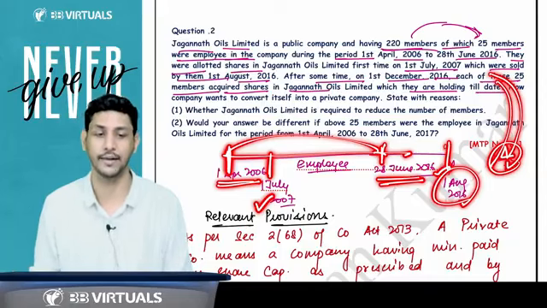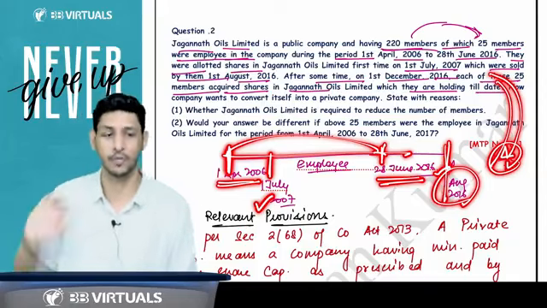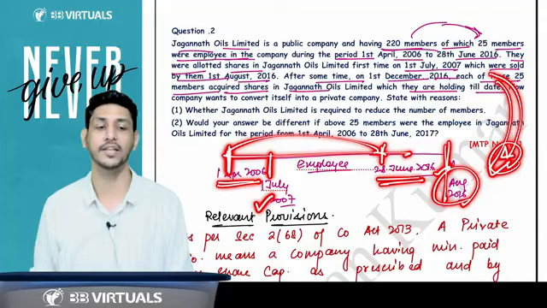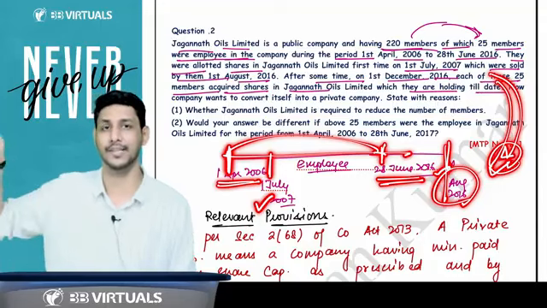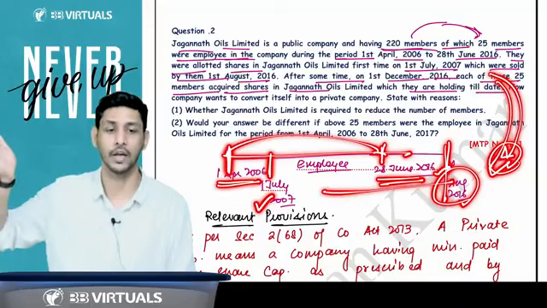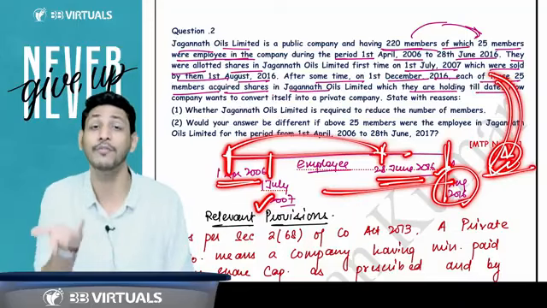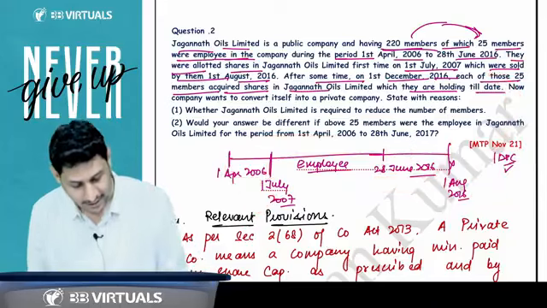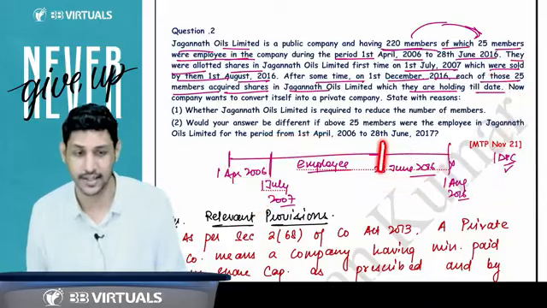Definitely yes, sir, because they have sold the shares. Now that condition is over. Now if they again buy the shares, they will not be considered as past employees, that is, persons who ceased to be employees but continue to be members. Yes, you have ceased to be the employee on this date.